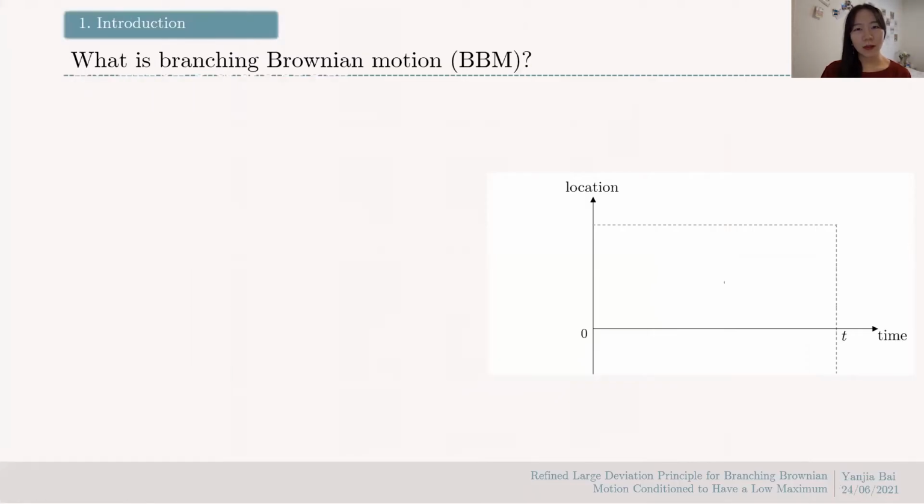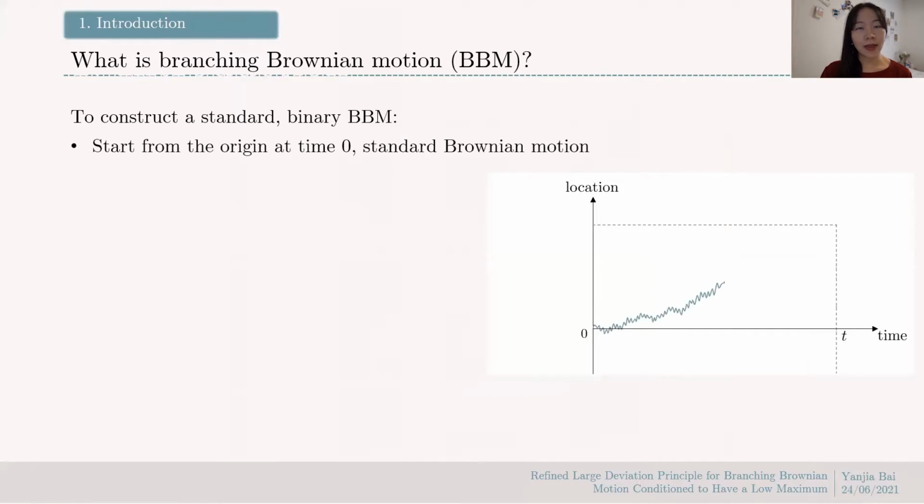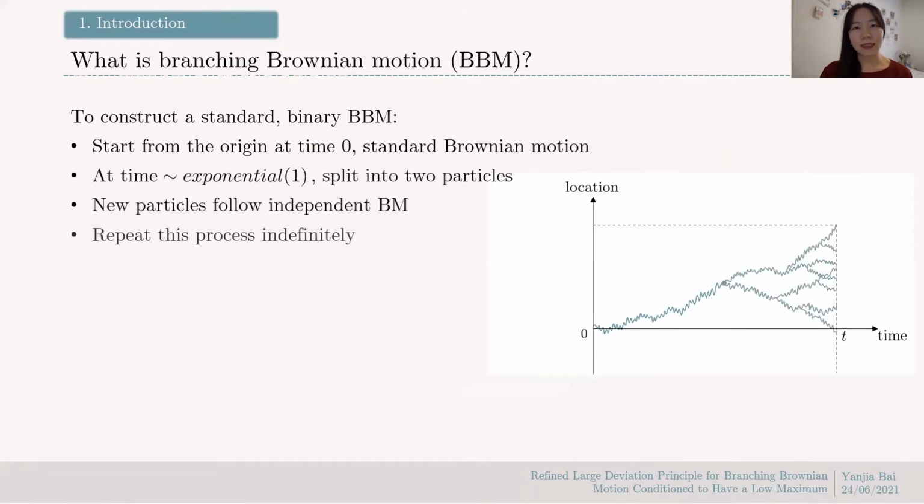So, what is a branching Brownian motion? It can be constructed like this. Starting from one particle at time 0 at the origin, it does standard Brownian motion. After some exponentially distributed time, it splits into two particles, each following independent Brownian motions. And this process is repeated indefinitely.